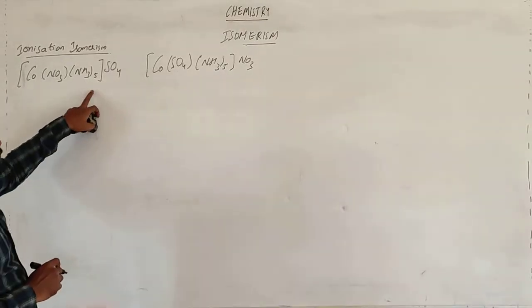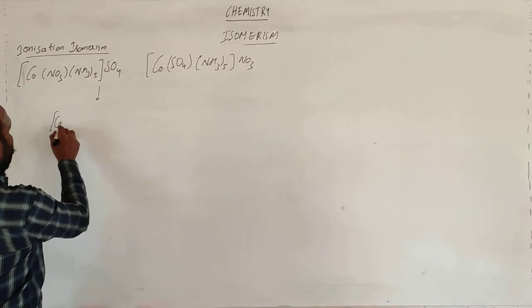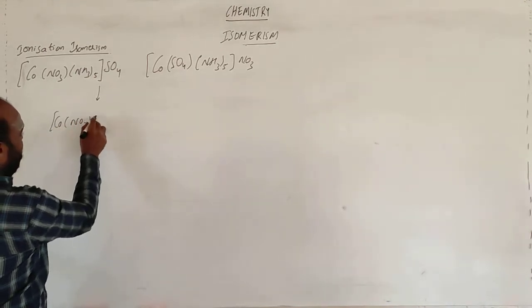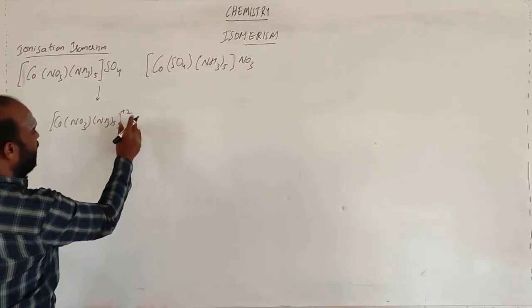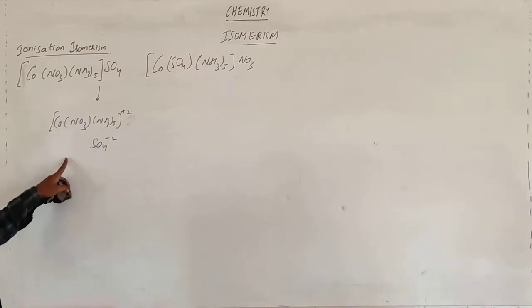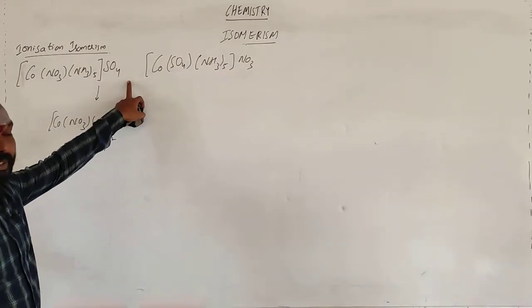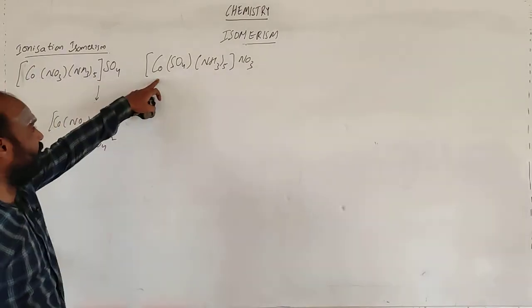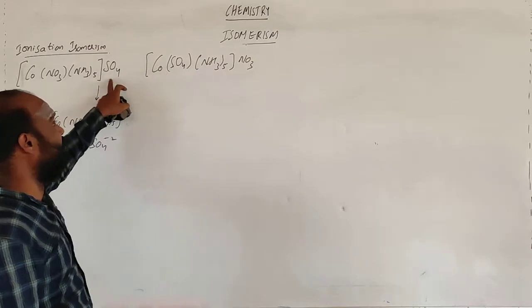If you dissociate this one, what will we get? This molecule dissociates as [Co(NO3)(NH3)5]2+ and SO4 2-. So these are the two ions you get on dissociation of this molecule.